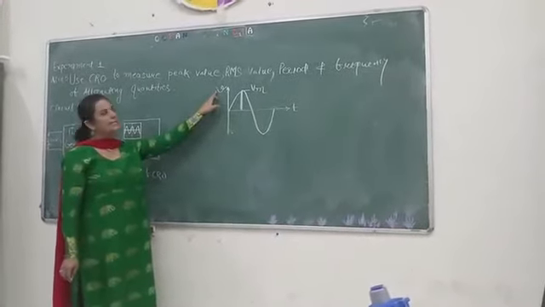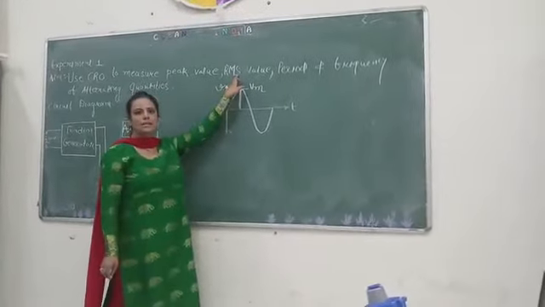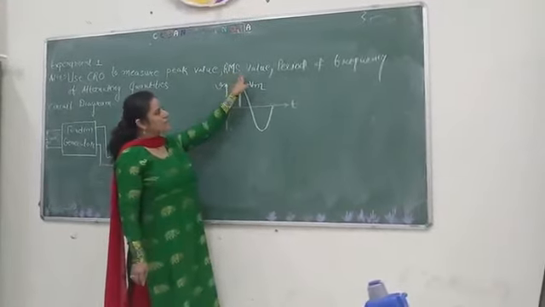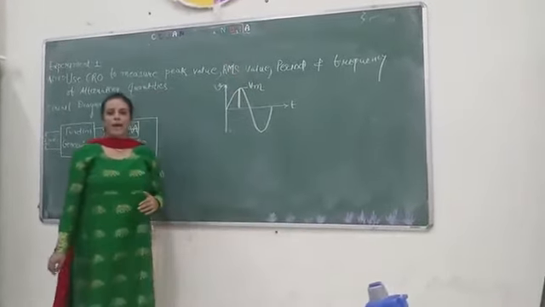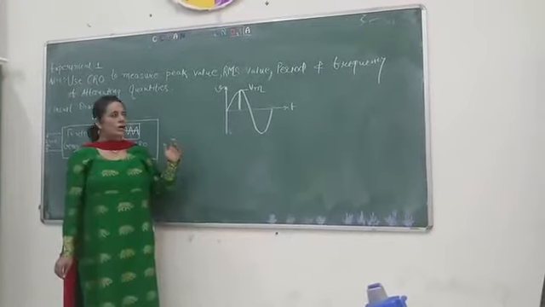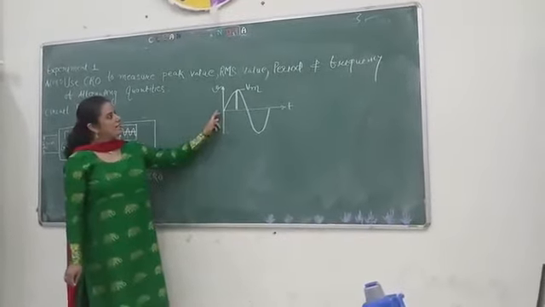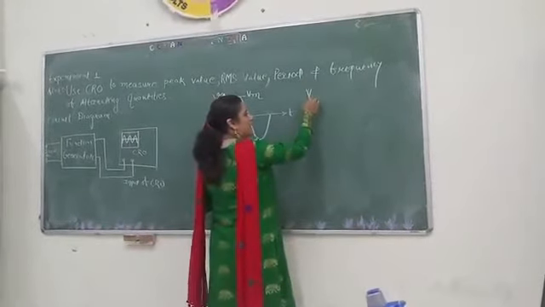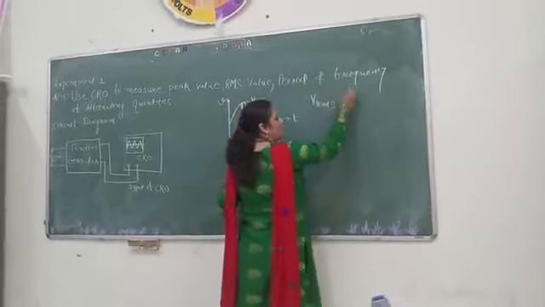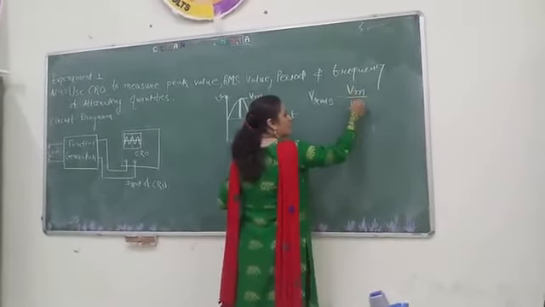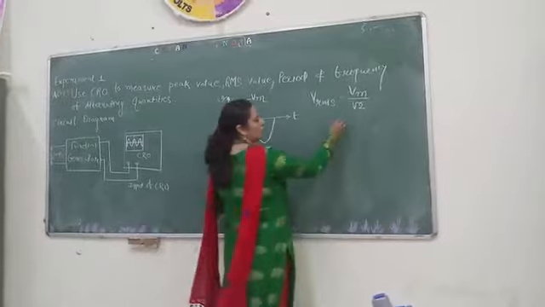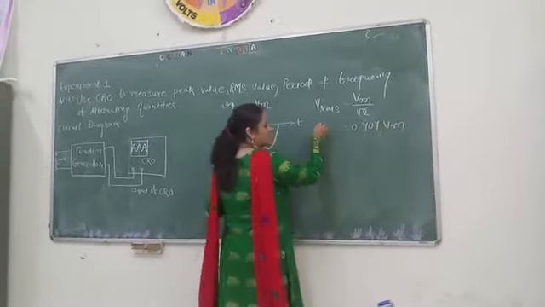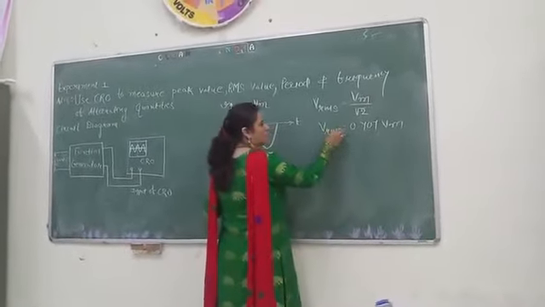So we take the RMS value to represent the alternating voltage. The total basics of RMS value you are going to study in the theory session. The RMS value of voltage is equal to the maximum value divided by root 2, so you will get 0.707 Vm. That is the equation of RMS value.